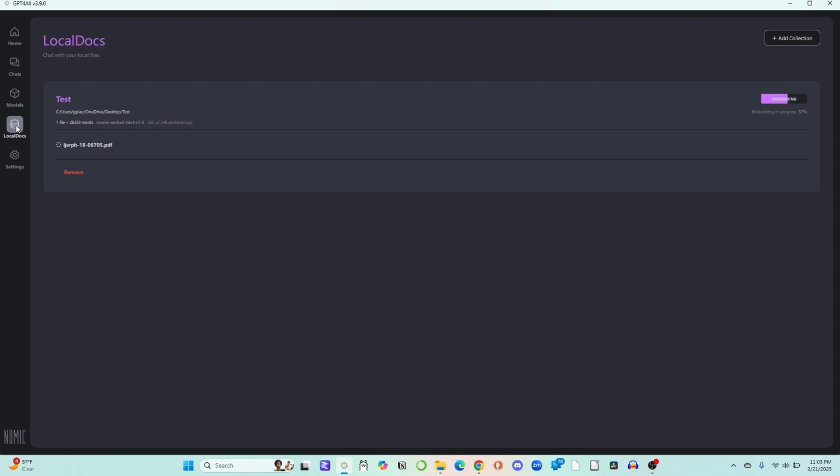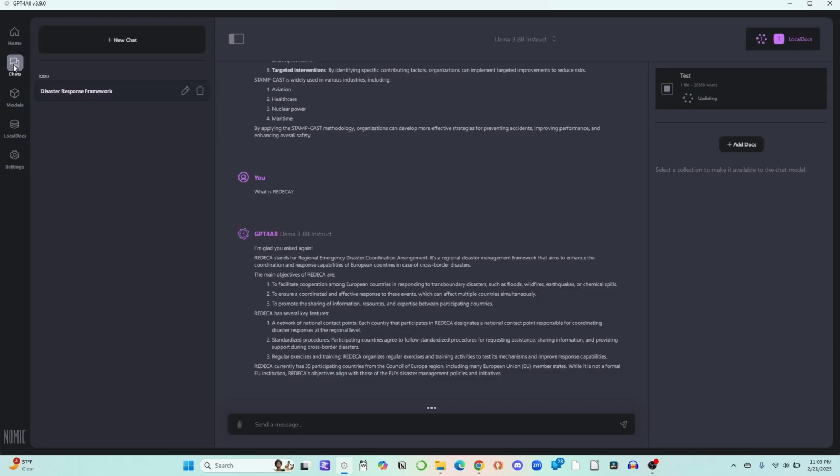So right now it's approximately 57%. We'll let it go a little bit longer, but we can also see that it's updating both here and on top here. The idea is that if we're having new documents added, we can use whatever's available, but at the same time we want to make sure that all the documents are available for our use.